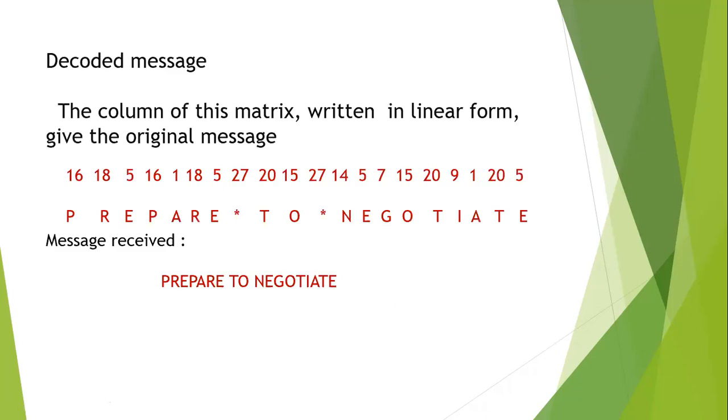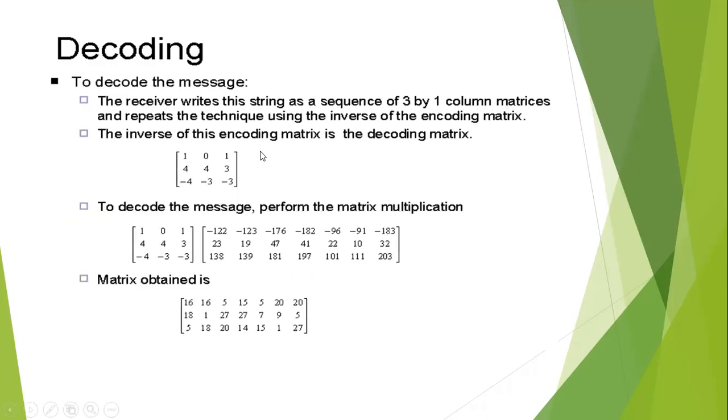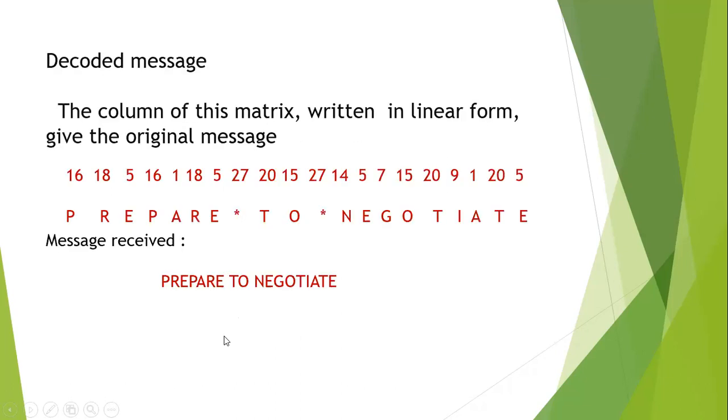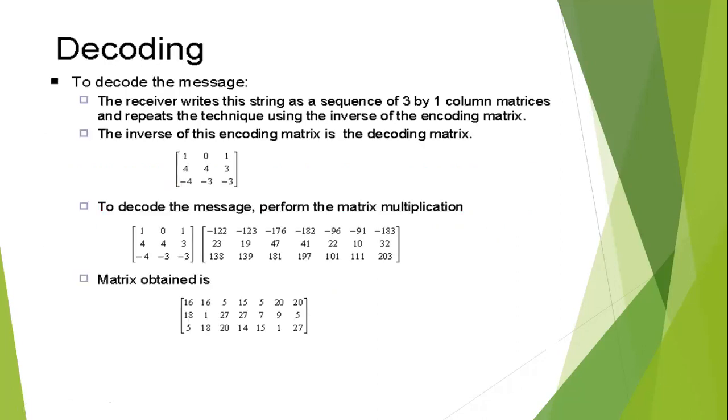Then how do we decode the message? The columns of this matrix written in linear form give the original message: prepare to negotiate. We received the message, prepare to negotiate, which is a meaningful, plain text message.